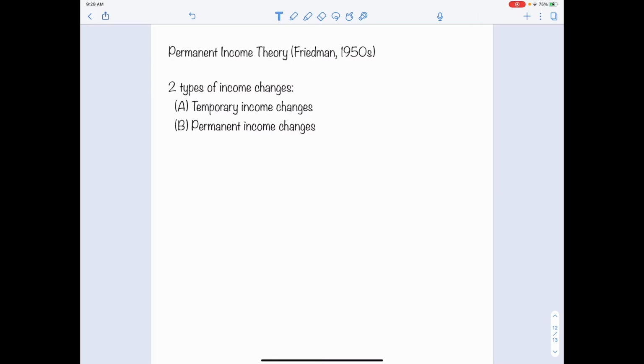For a temporary income change, you can think of it as a one-time income increase. For example, if you were a farmer and you faced a year of good harvest, you are going to have more income this year.